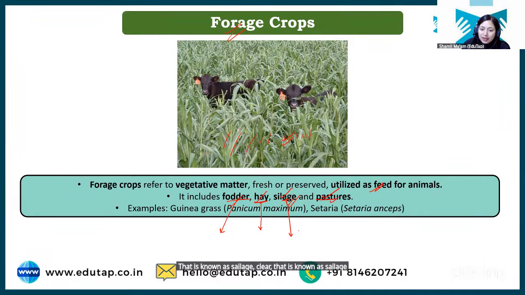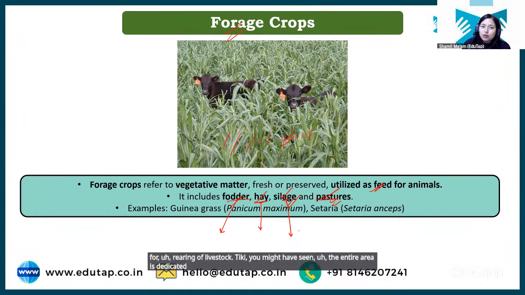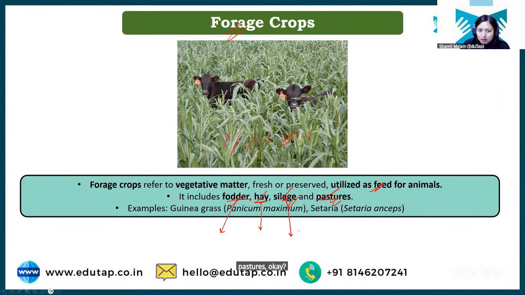And next we have pastures. What are pastures? These are basically the huge lands which are managed for rearing of livestock. Okay, you might have seen the entire area is dedicated for rearing of livestock. That is known as pastures. Okay. Hay is what? Hay is basically when you cut down the fodder material and you sun dry it. Okay, you reduce the moisture from that particular fodder material, and then you store it.